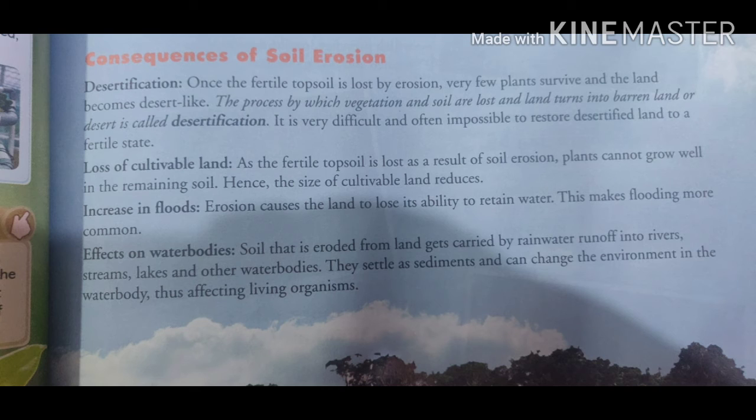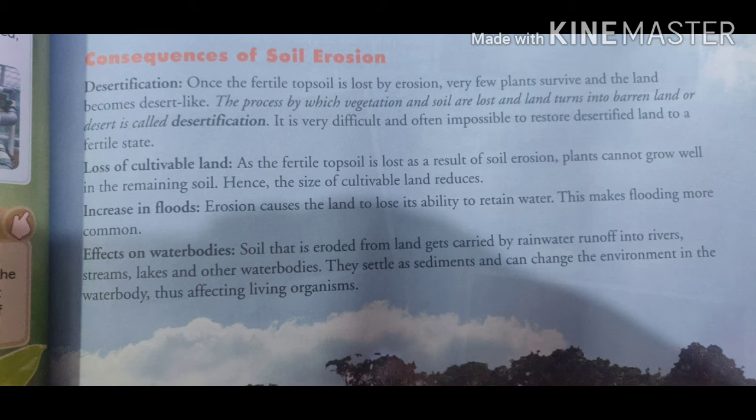First is desertification. Once the fertile topsoil is lost, जैसे ही एक बार ये fertile topsoil remove हो जाती है, so what happens? The process by which vegetation and soil are lost and land turns into barren land is known as desertification. Means nothing can be grown over it. It loses its fertility. Next is loss of cultivable land. As the fertile soil is lost as a result of soil erosion, plants cannot grow well.